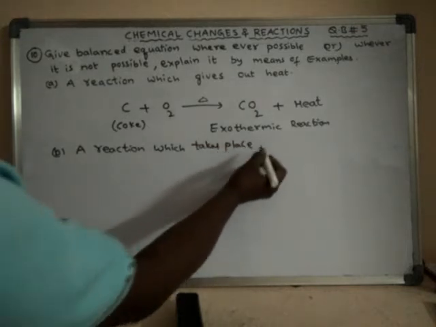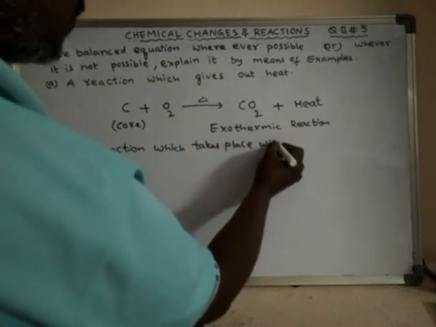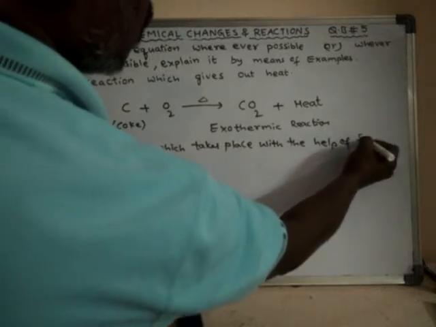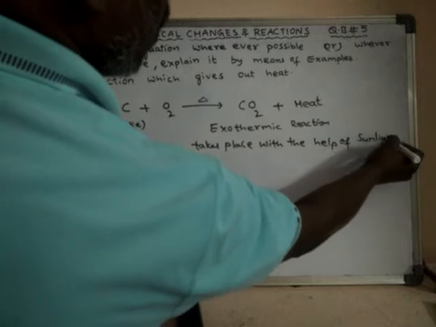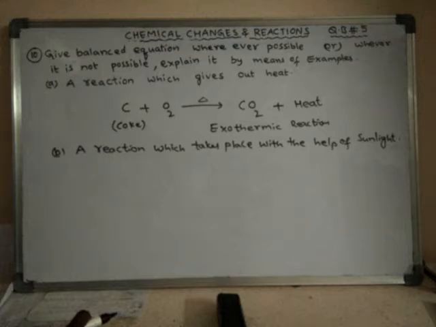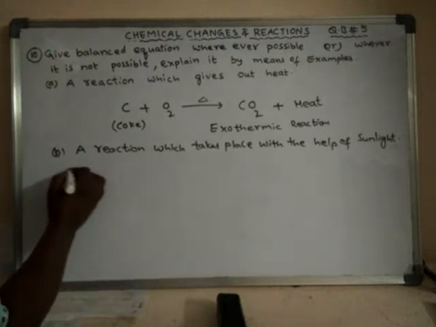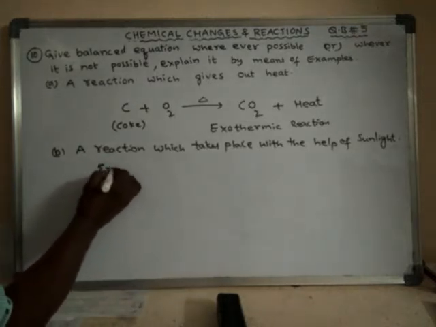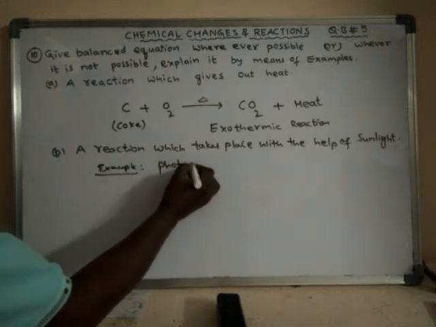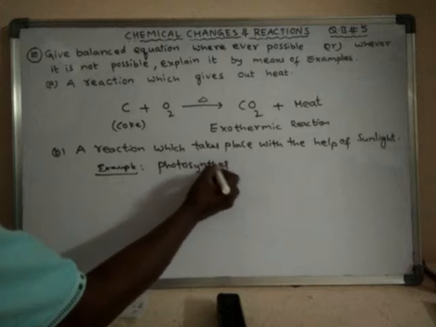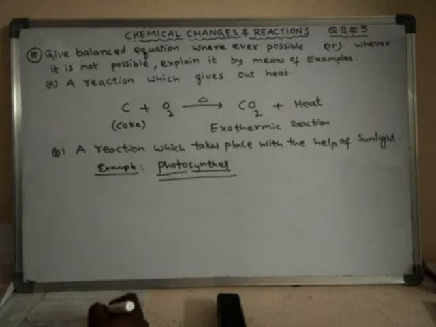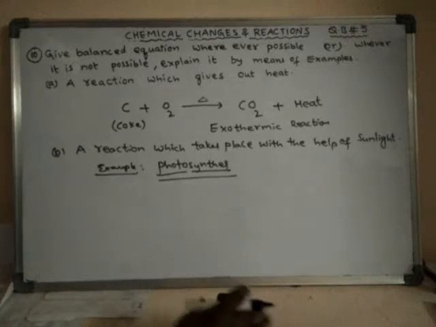For example, the photosynthesis reaction. What is the meaning of photosynthesis? Photo means light. Synthesis means preparation. So what is prepared with the help of light? Food materials are prepared.